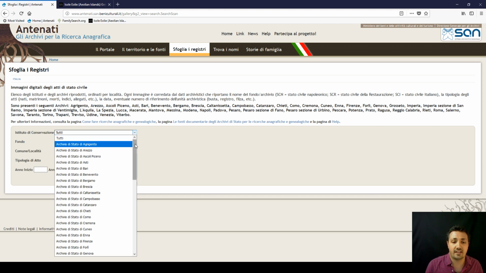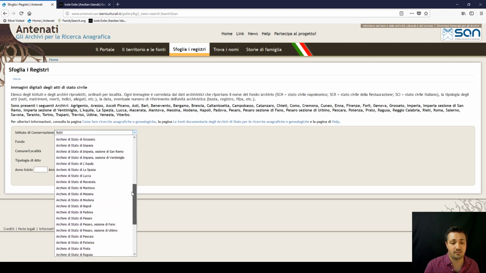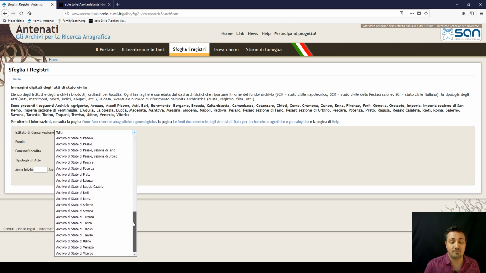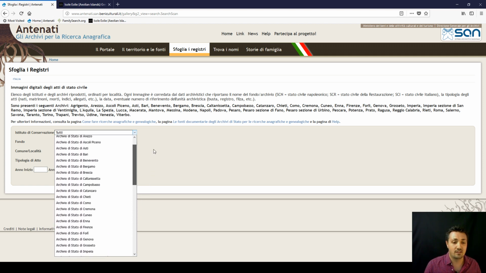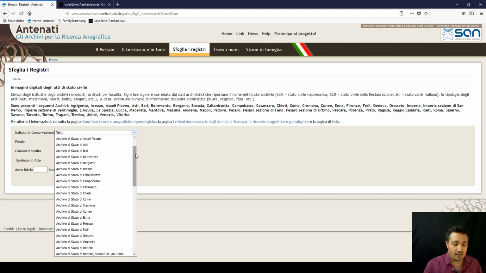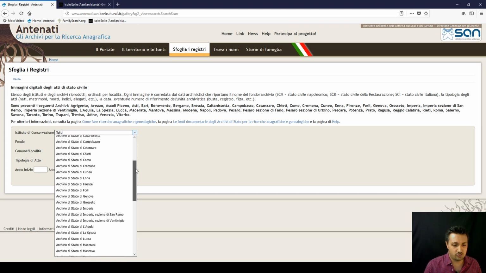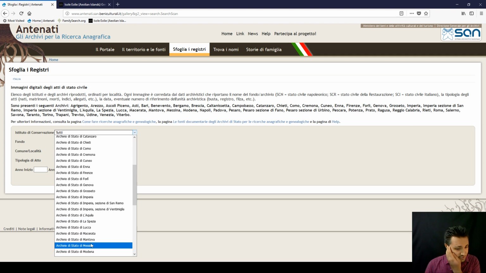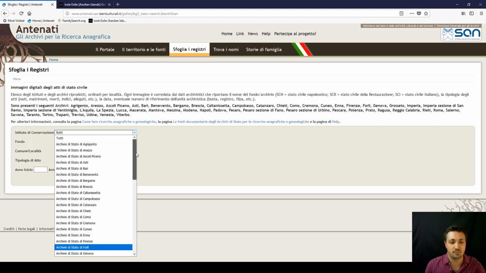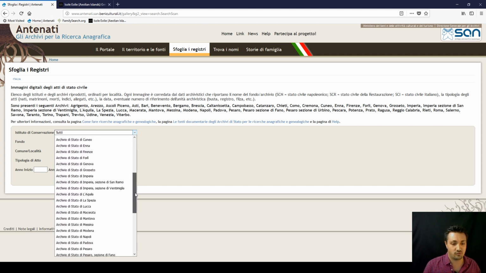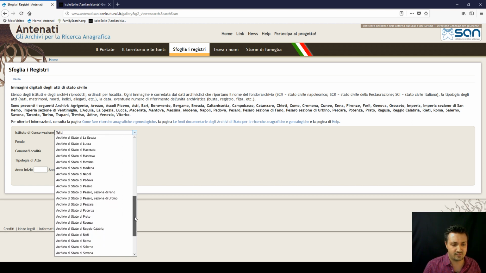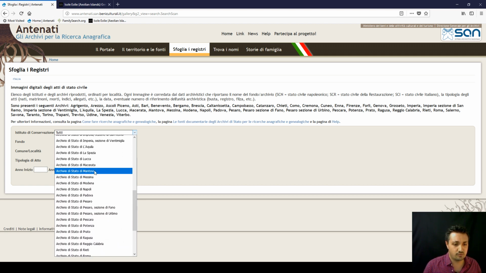So even if you've got ancestors from different parts of Italy, you may be able to find them. This website's always being updated, and new regions do come up from time to time. At the moment we're going to choose Messina, because that's where the Aeolian Islands are. But I've used in the past Ascoli and Chieti, because I have grandparents coming from those regions, and even from Salerno. But we will go to Messina.